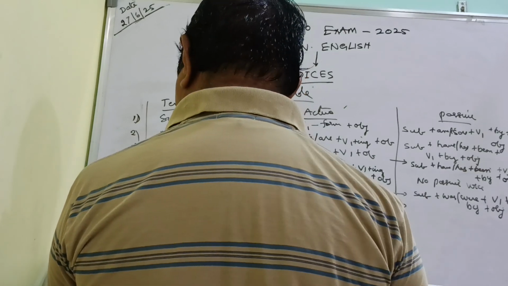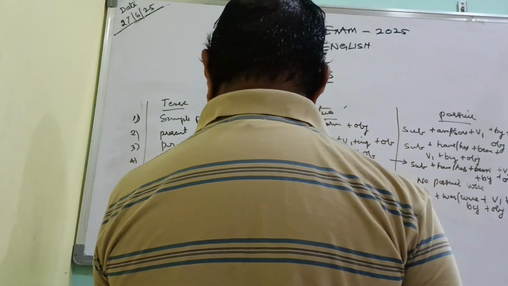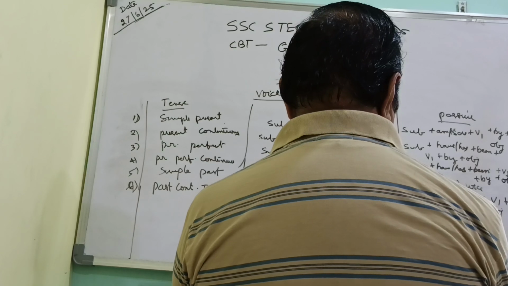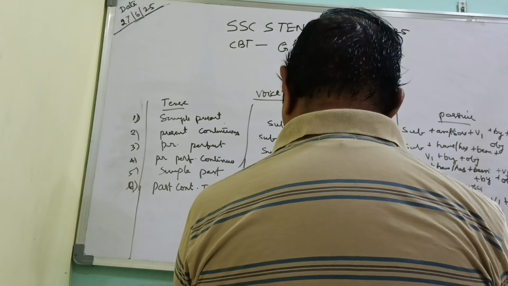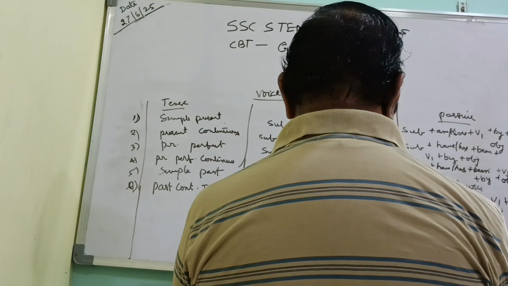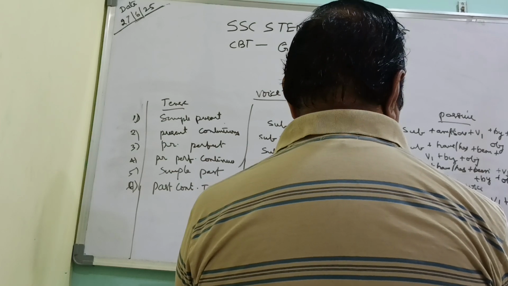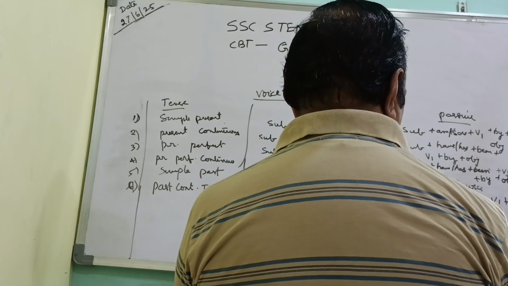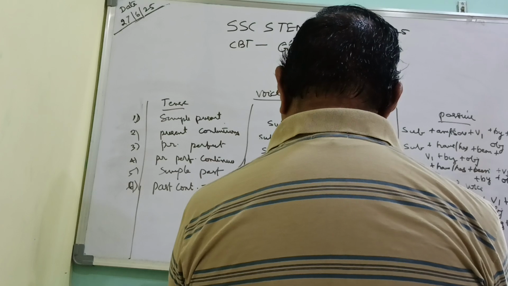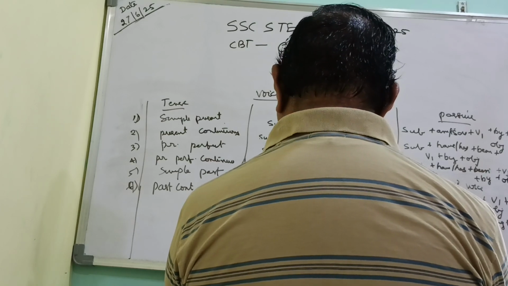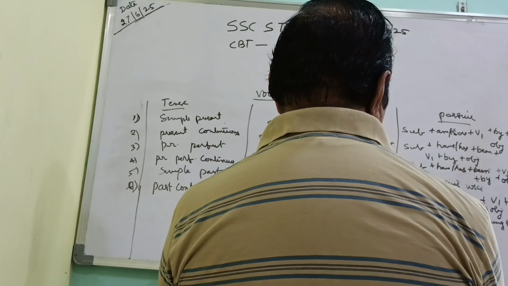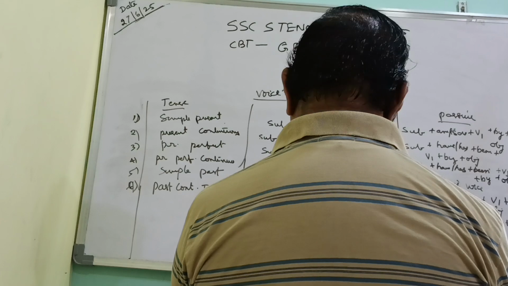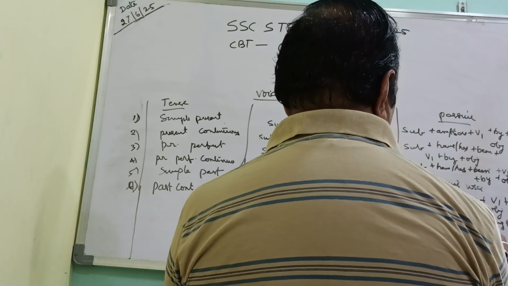Whereas in the passive voice, the structure will be subject plus was or were plus being plus the third form of the verb plus by plus object.